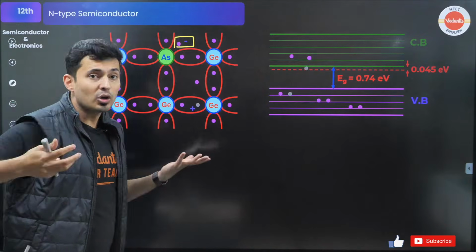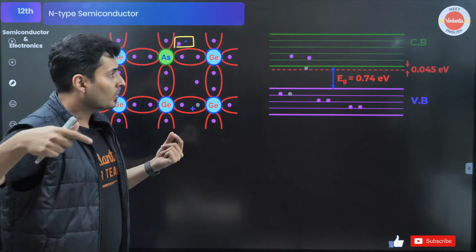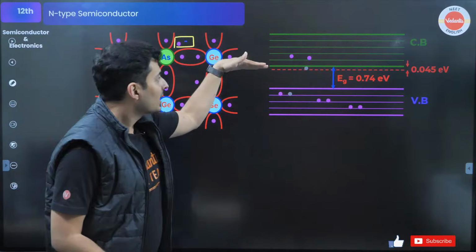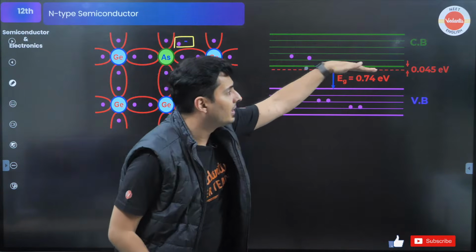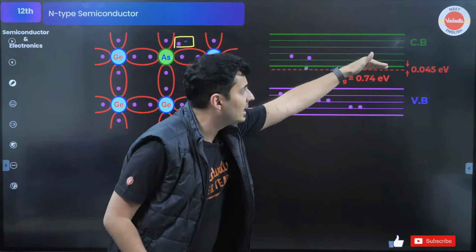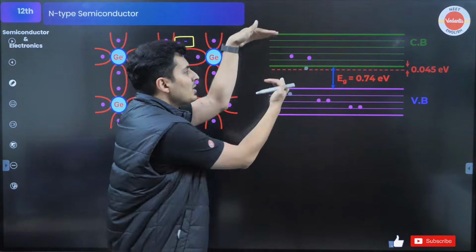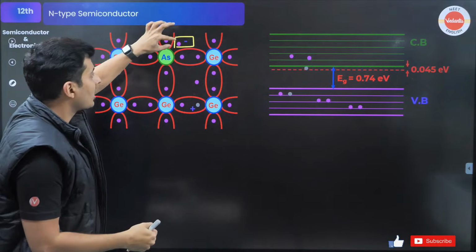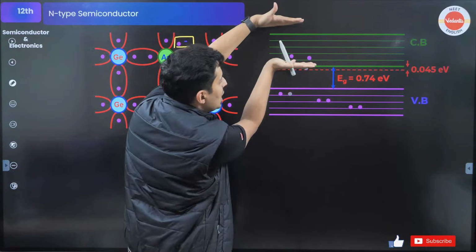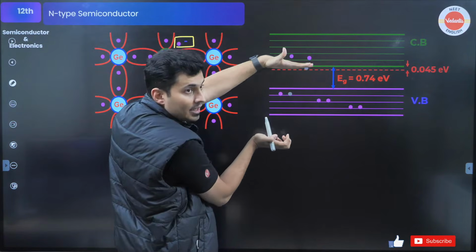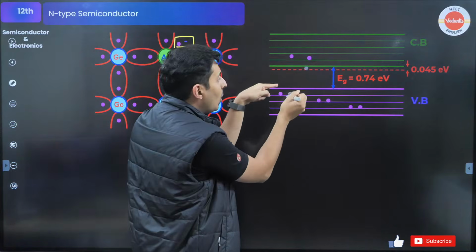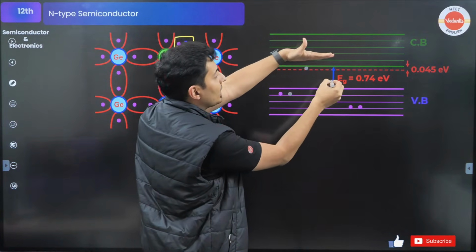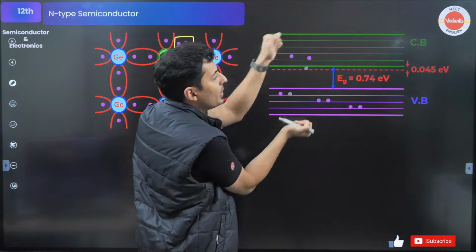And you can also think of it this way. There is one extra energy level, extra conduction level which is created, which basically lowers the gap. Adding this extra electron lowers the conduction energy band to a smaller level, so the gap which was larger will now be reduced.